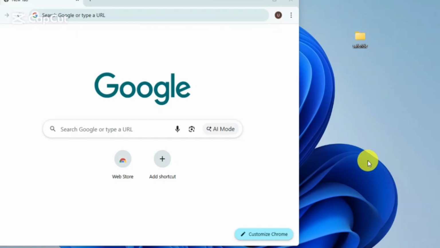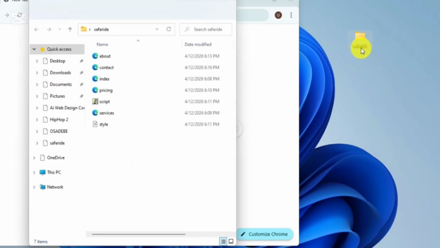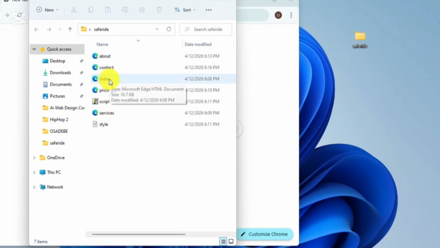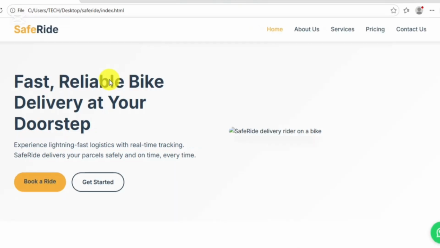Okay, how do you now visit that website that we just created? Remember, we hosted it on our computer. So locate your folder, which is Safe Ride. Then double click on any of these. Let's double click on the index. Wherever you get index, it means the home page, the front page of your website. That is home, index.html. So double click there. It's going to open automatically with your default browser. If your default browser is Chrome, it's going to open with Chrome.